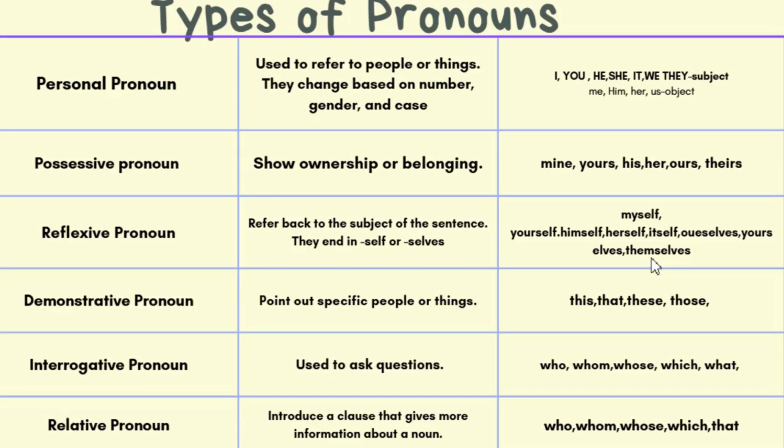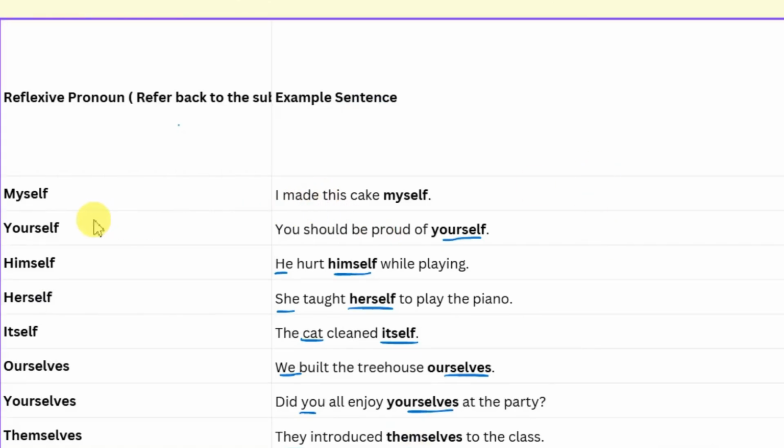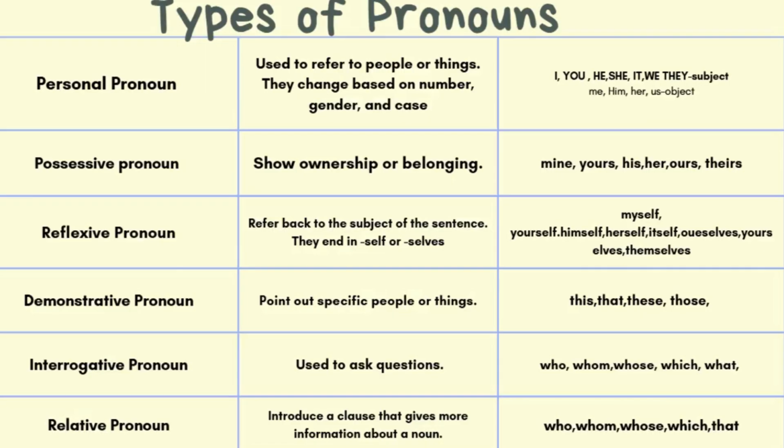Now, let's see the sentence examples. I can show you reflexive pronoun examples here. I made this cake myself. Here, I is the subject and myself comes back to the same I. You should be proud of yourself. He hurt himself while playing. So these were the sentence examples of reflexive pronouns. Reflexive pronouns always reflect back to the subject.